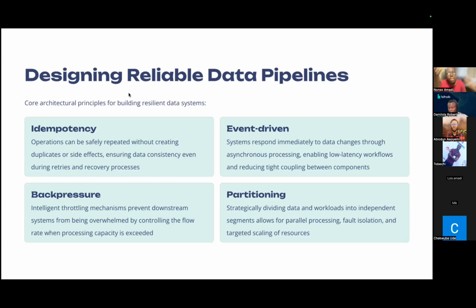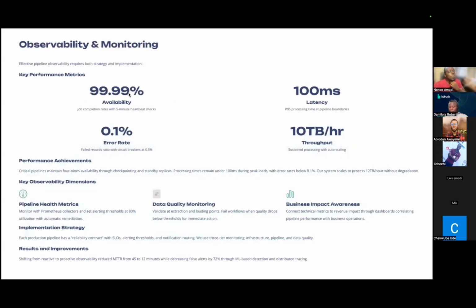But now that we've been able to design a reliable data pipeline, how do we ensure that it stays reliable even when it gets to production? Well, that's where we need to implement observability and monitoring. Observability and monitoring are critical. Why? Because they help us to understand the health and performance of our data pipelines.